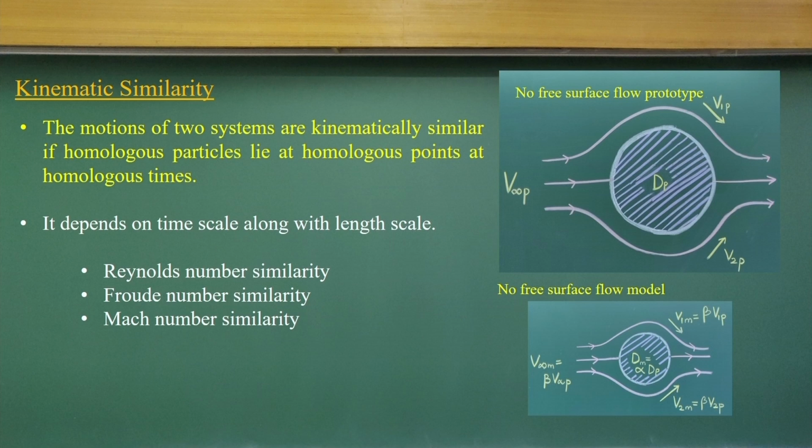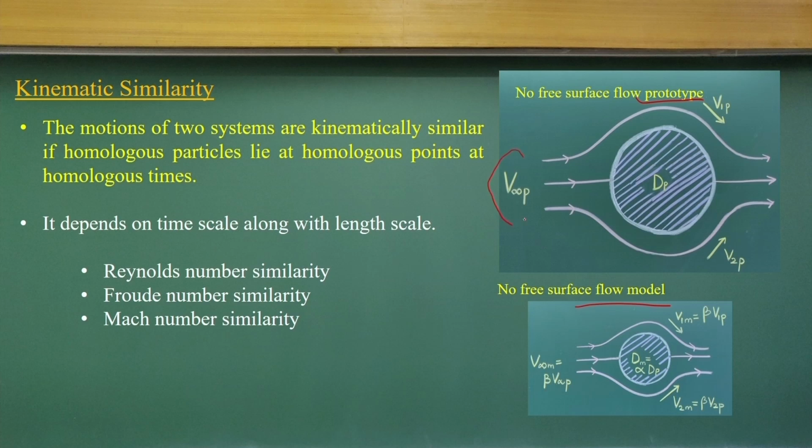When you talk about kinematics, we have the model and we have the prototype; this is the prototype, this is the model. That means the model and prototype should have the same velocity vectors and streamline patterns.